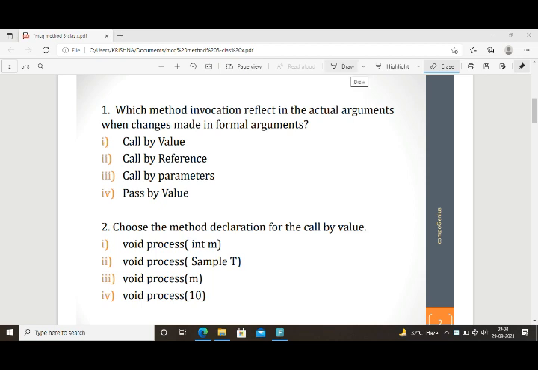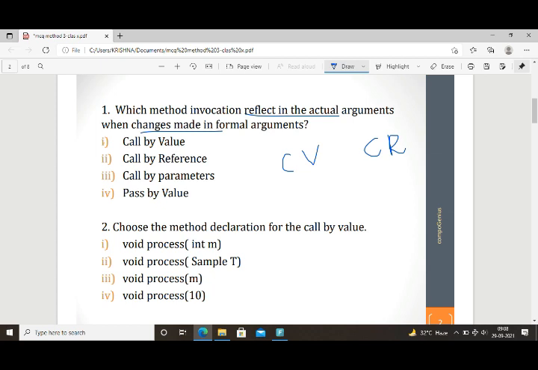So you should remember two types of method invocation. One is call by value, another one is call by reference. Here you need to know the definition, or the mechanism behind call by value and call by reference. Then you can choose the right answer. The question is: which method invocation reflects in the actual argument when changes are made in the formal argument? So let's see what call by value is.